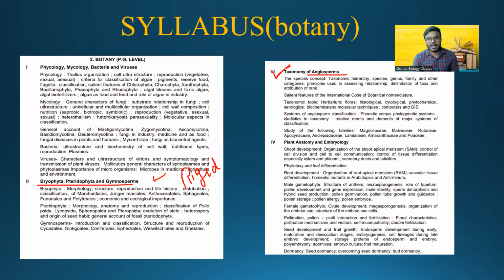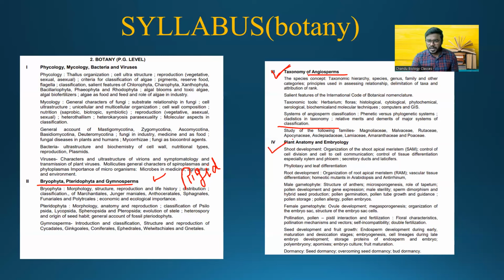So what you have to understand is that from the angiosperms, there is a great chance that you can expect a larger number of questions. When it comes to the salient features, taxonomic tools, and angiosperm classification, these are all very easy. Where you people will feel a little difficulty is only in the families. You have to study, friends, nearly 9 to 10 families, very briefly and very elaborately.